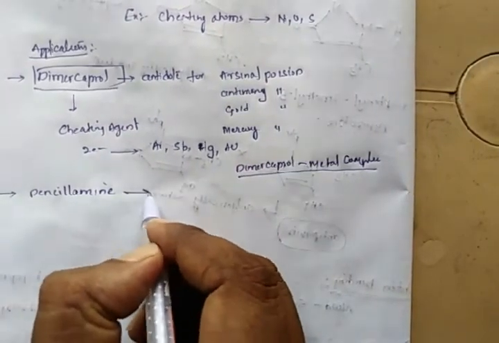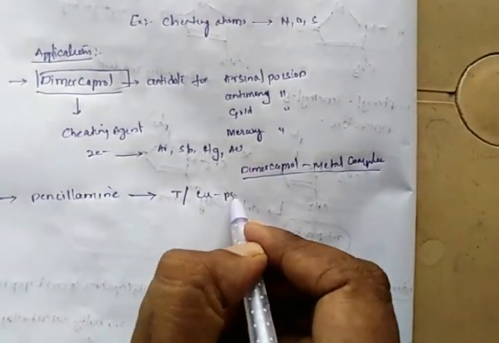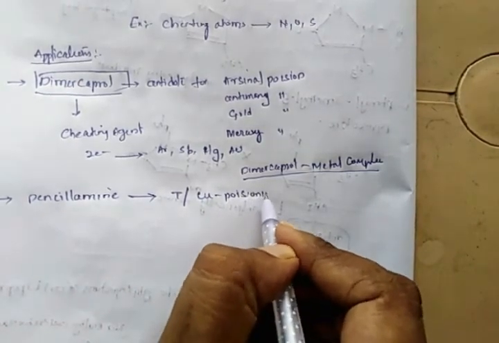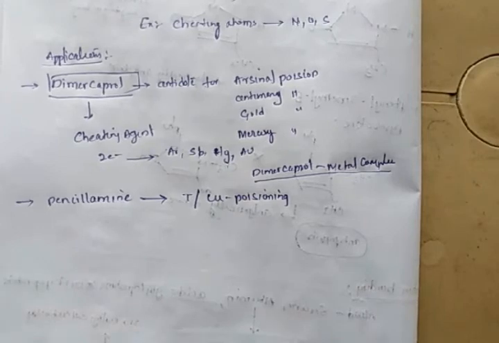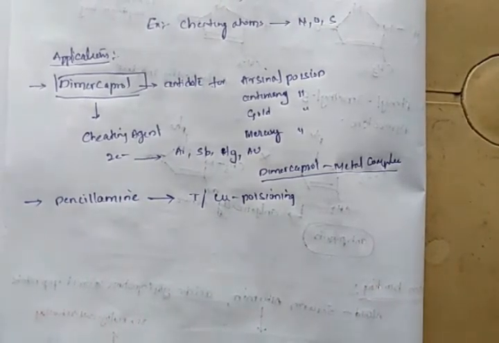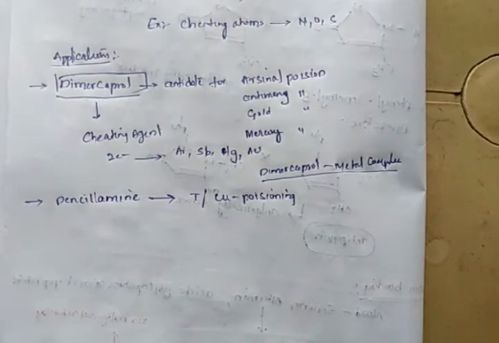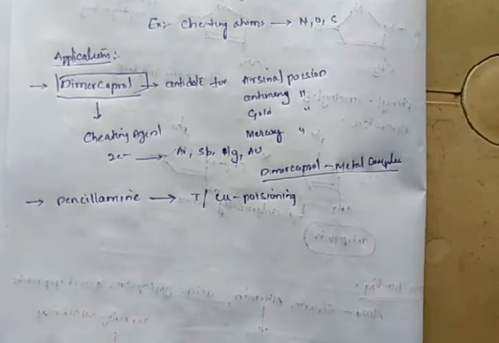This penicillamine is used for the treatment of copper poisoning. Penicillamine donates its 2 electrons to the copper atom, so it forms a penicillamine copper complex. This penicillamine copper complex is chemically inactive.